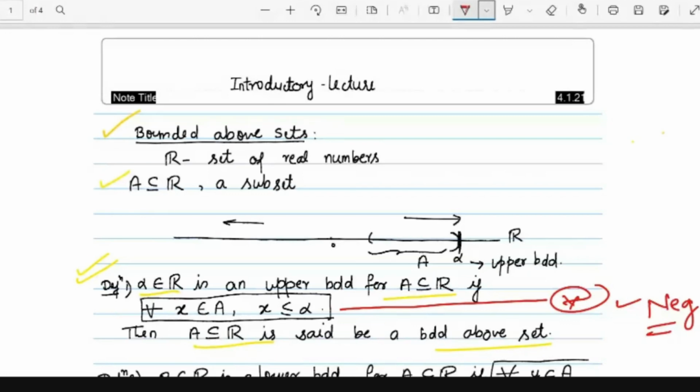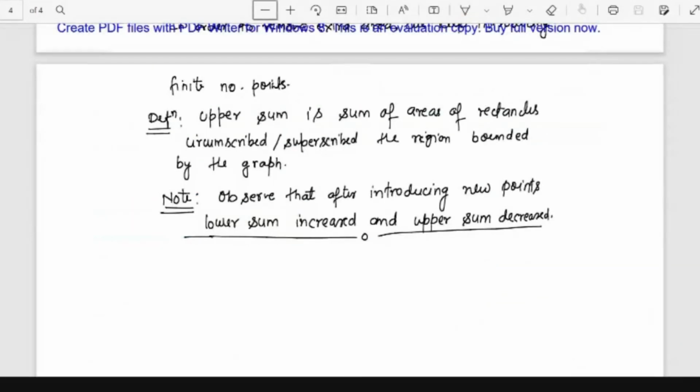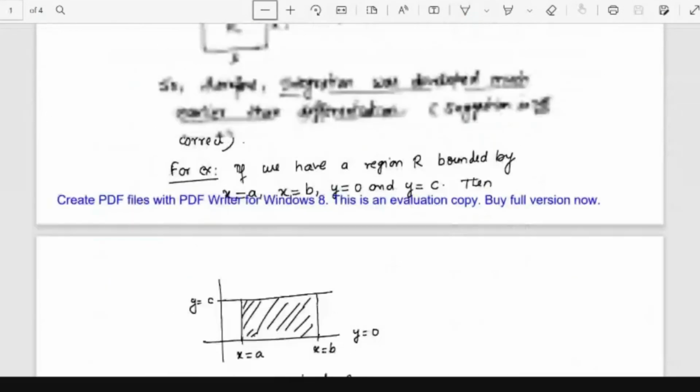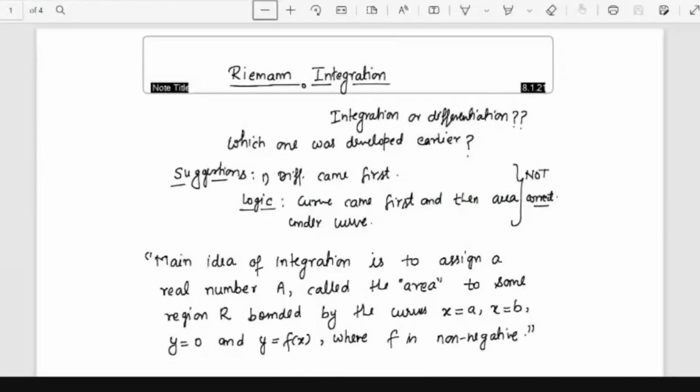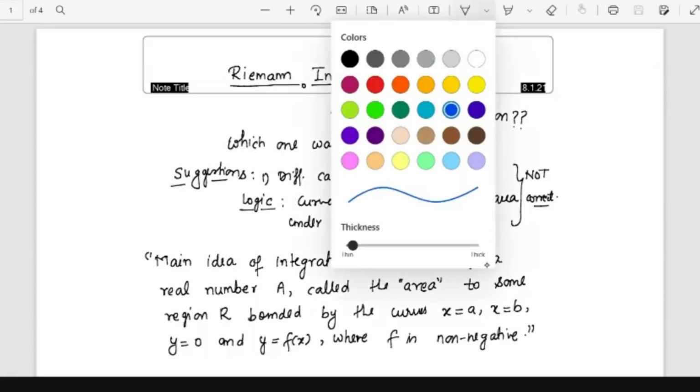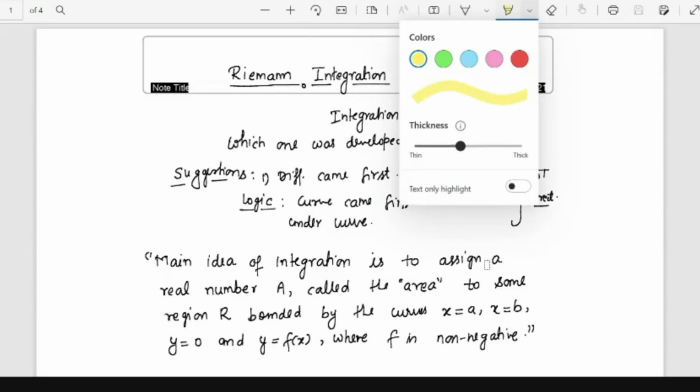Okay, so I'll move to the Riemann integration concept. As he suggested that integration came first, he's very correct actually. So what is the motivation of Riemann integration, and how does the motivation go into the subject and its growth?